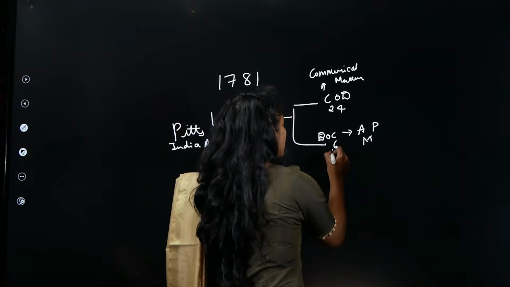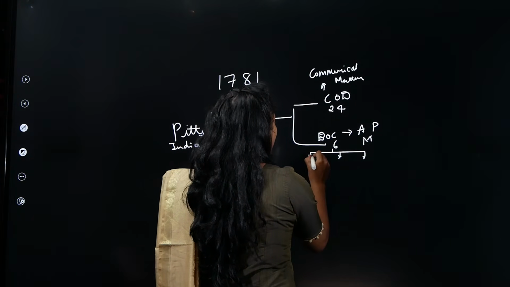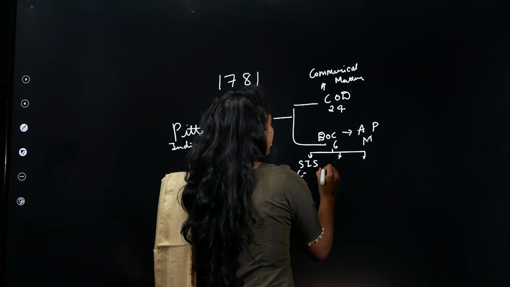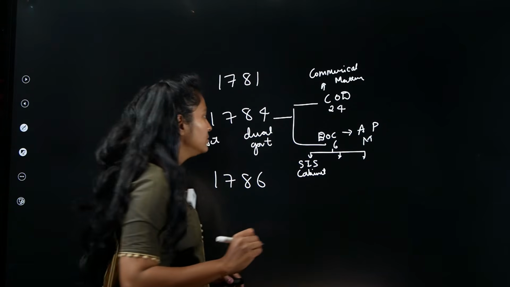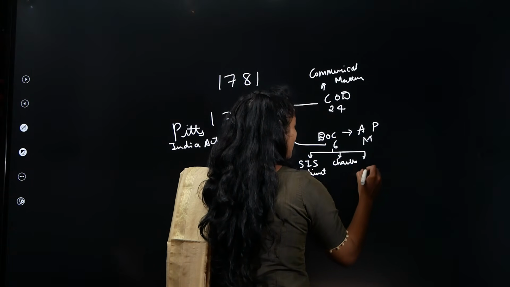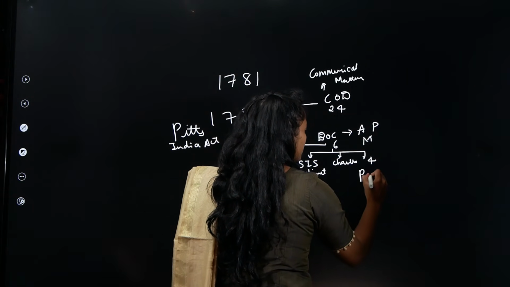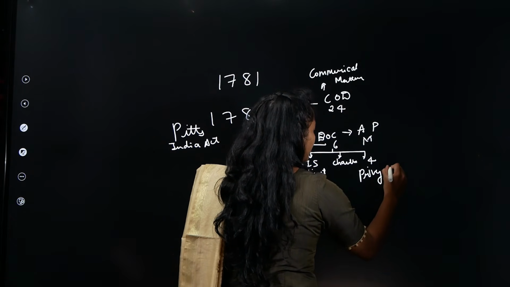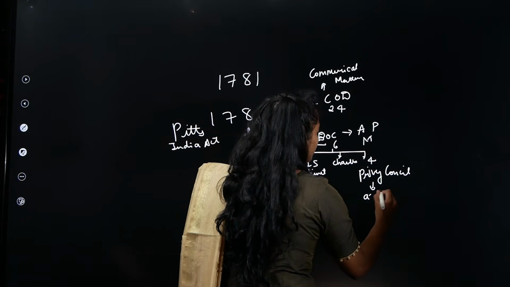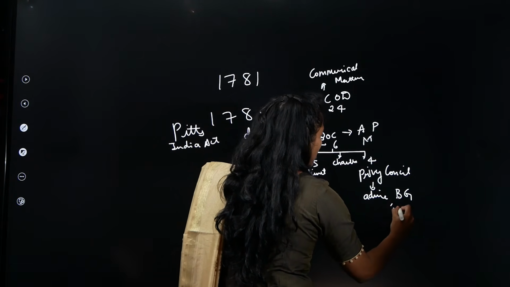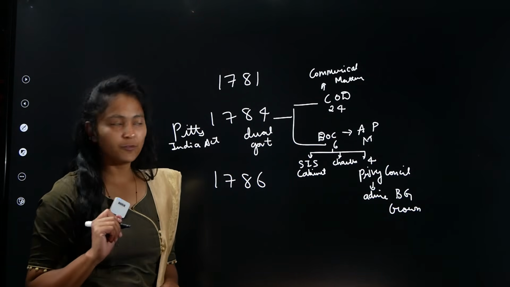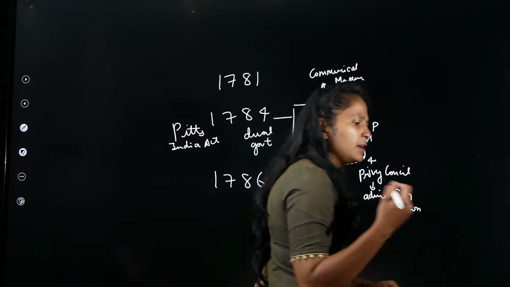Here, these 6 members are coming from 3 different places. One is the Secretary of State, who is of the rank of Cabinet Minister, and then you have one Chancellor, and then 4 members are coming from the Privy Council. The Privy Council are those people who give advice to the British government or Crown. This is the first important provision over here. And we need to understand the other important provisions here.